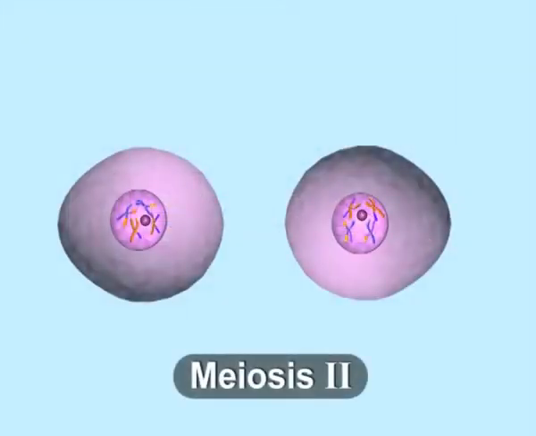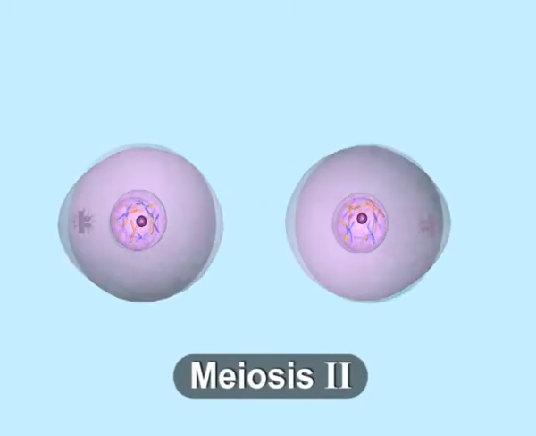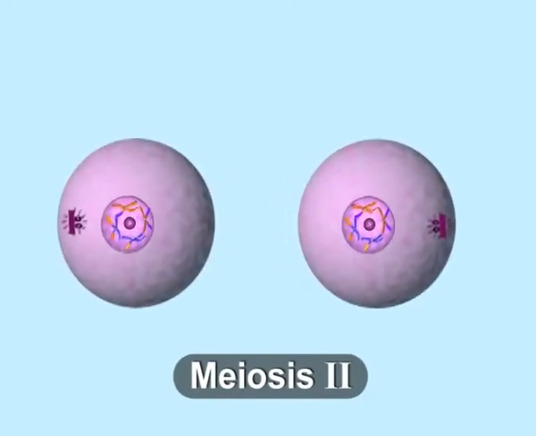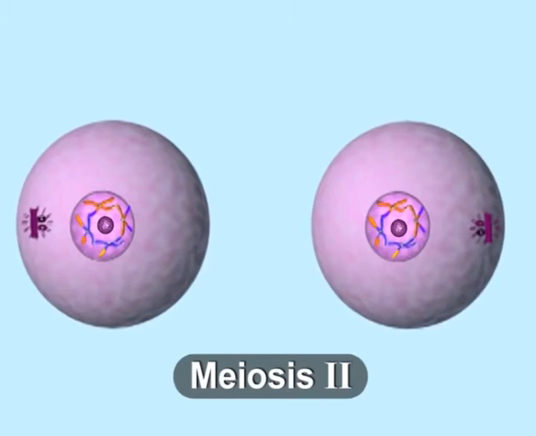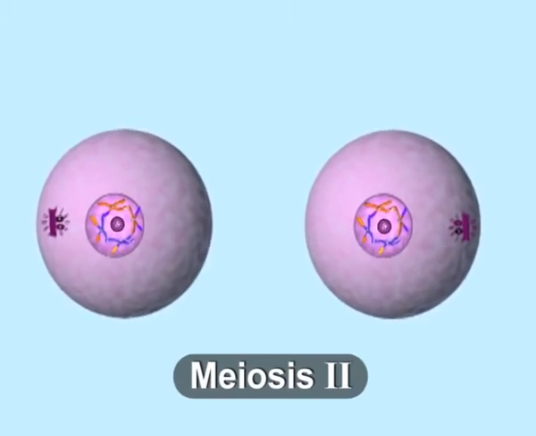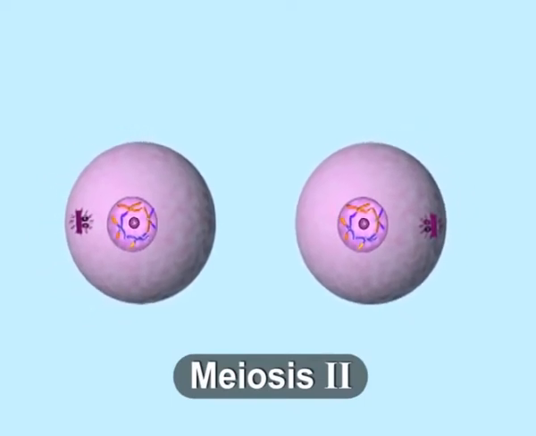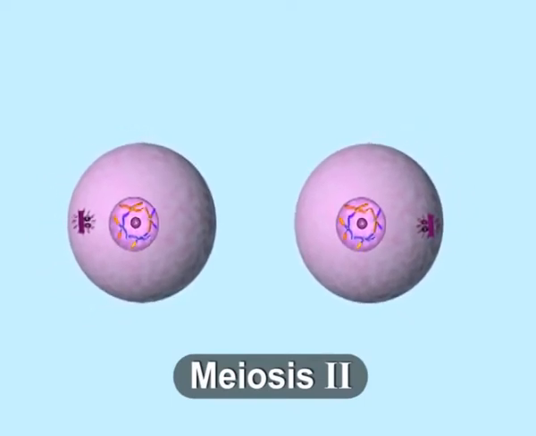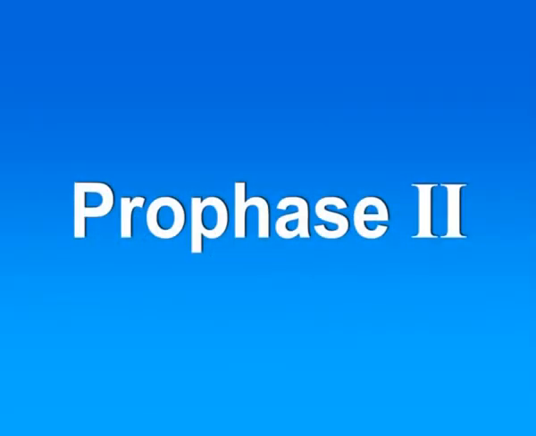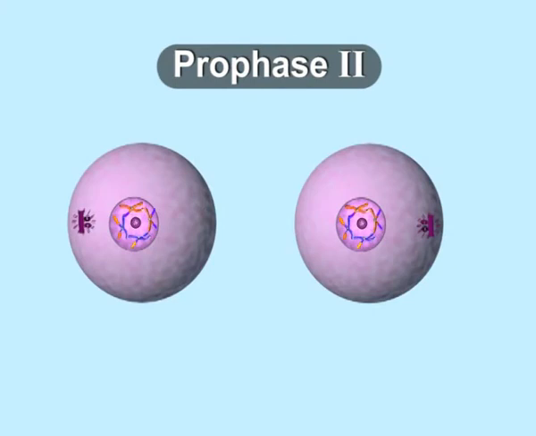Meiosis 2. Meiosis 2 begins without further replication of the chromosomes. Both the cells formed during meiosis 1 start dividing, and the first stage is as usual prophase. Here, this stage is known as Prophase 2. This is Prophase 2, the first stage of meiosis 2.